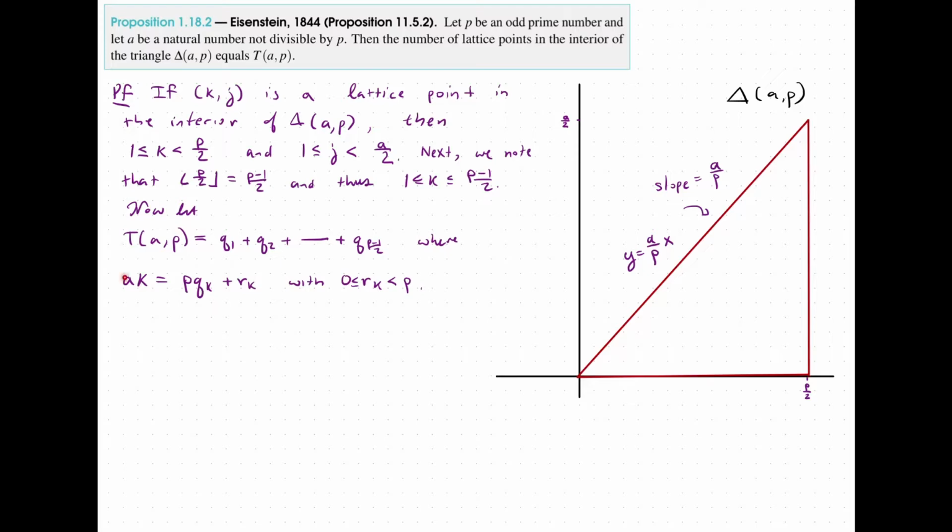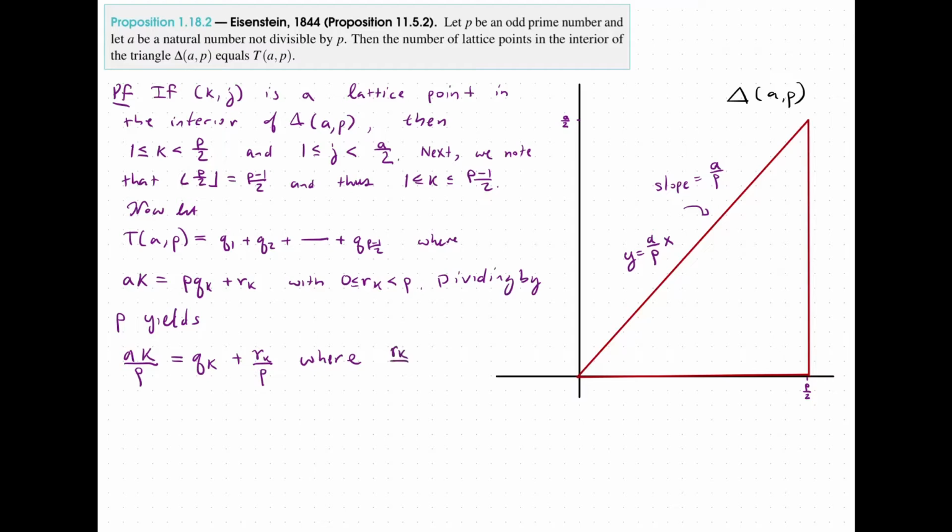Because in doing so, we're going to introduce a over p on this end. So dividing by p yields a k over p equals qk plus r sub k over p, where we note that because r sub k is between 0 and p, this is going to be a rational number that is strictly less than 1 and greater than or equal to 0.